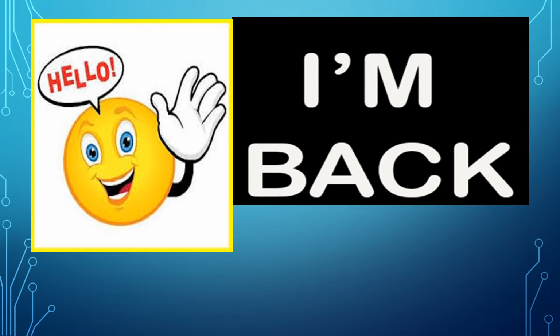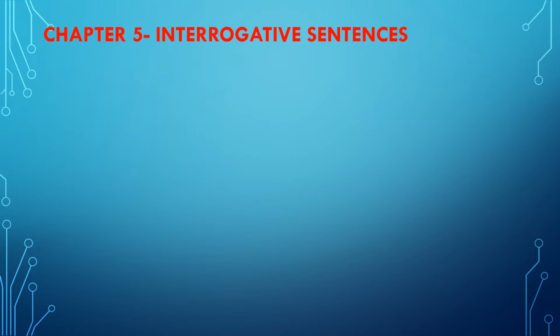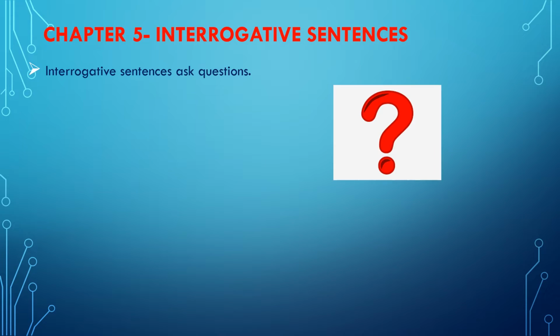So dear students, we have studied four kinds of sentences which are statements, interrogative sentences, imperative sentences and exclamatory sentences. In today's session, we will learn about two new topics which are chapter 5 interrogative sentences and chapter 6 negative sentences. So dear students, if we talk about interrogative sentences, we know that interrogative sentences ask questions. They always end with a question mark.